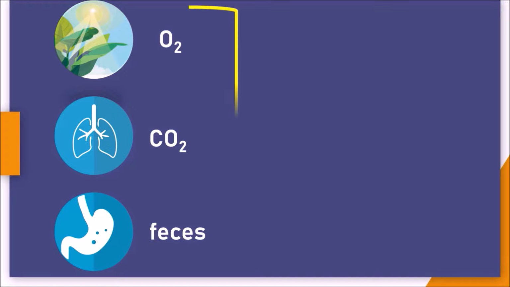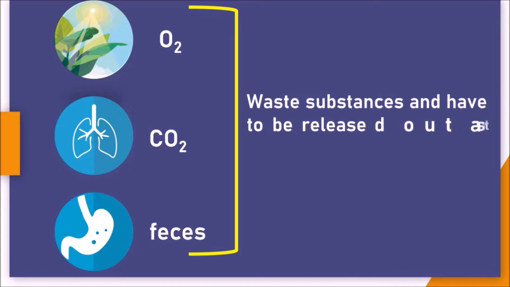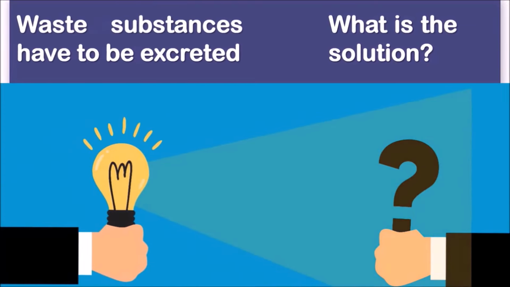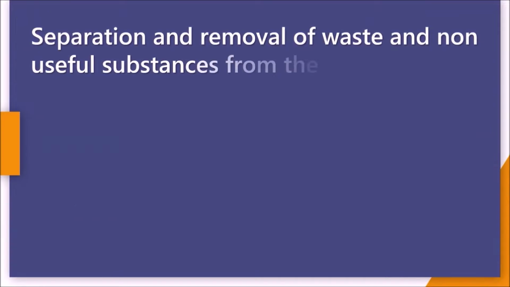So, all these substances like oxygen in the case of photosynthesis, carbon dioxide in the case of respiration, whereas feces in the case of digestion, are considered as waste substances and have to be released out as they may harm the organisms. So these are just examples. There are several nitrogenous substances formed by different metabolic activities in the body of a living organism. What is the solution? These waste substances have to be excreted. The separation and removal of waste and non-useful substances from the body is called excretion.